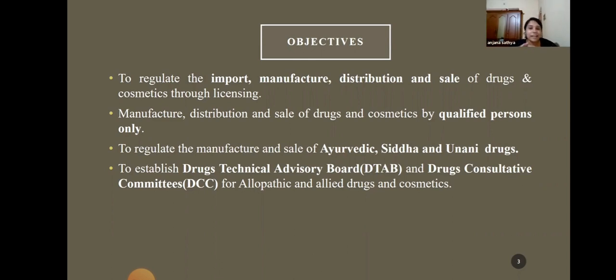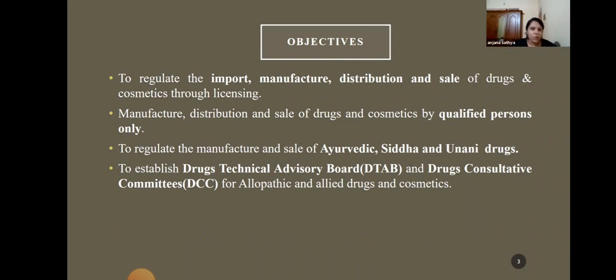And to establish the administrative aspects also, to establish the Drugs Technical Advisory Board, that is DTAB, and the Drugs Consultative Committee, that is DCC, for allopathic and allied drugs and cosmetics. So these are the four main objectives of the Drugs and Cosmetic Act. The first one is to regulate the import, manufacture, distribution, and sale of drugs and cosmetics through licensing.